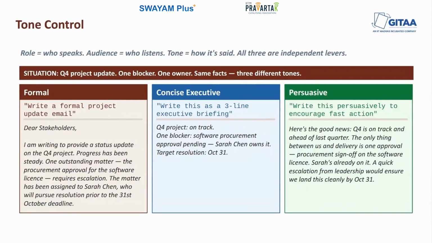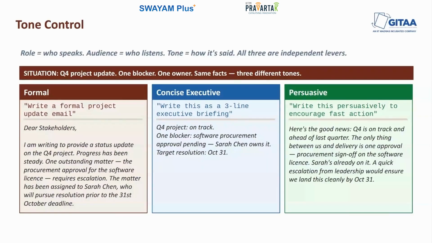Coming to the next part, the third lever, that is tone. And I want to be precise about how it differs from role and audience because they are different tools. So, role shapes who is speaking: the perspective, the expertise, and the framing is what role shapes. And audience shapes who is being spoken to: the depth, vocabulary, assumed knowledge. And tone shapes how something is said, like what is the style, what is the register, how formal is it. So tone is independent of the other two, of role and audience.